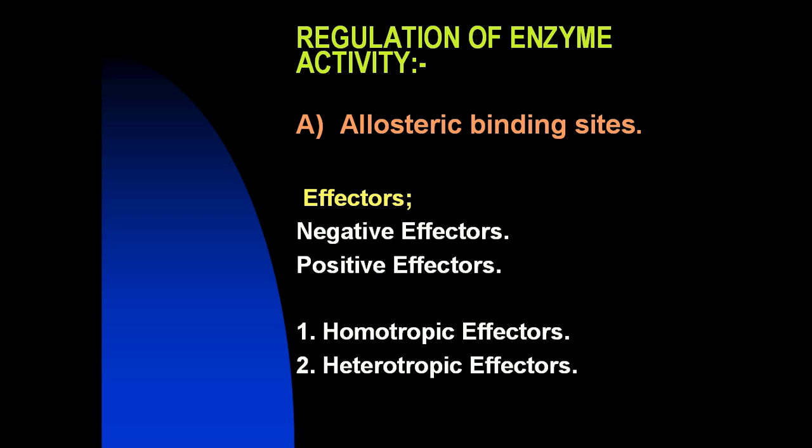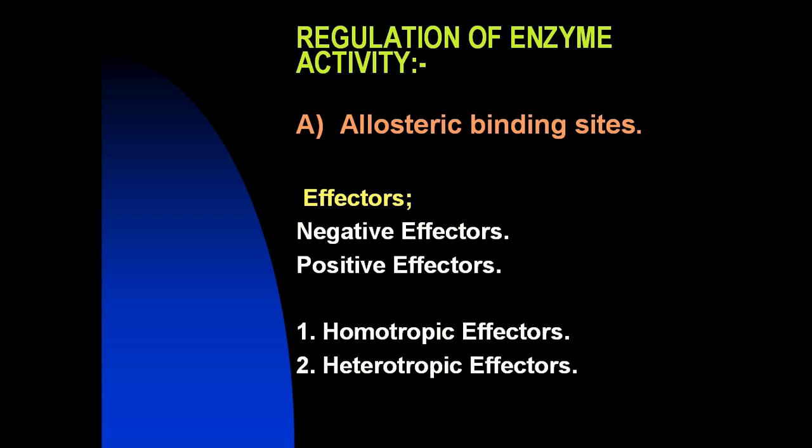Regulation of enzymes by allosteric enzymes. First of all, about allosteric enzymes. Allosteric enzymes are those that are usually composed of multiple subunits having allosteric sites or regulatory sites that bind the effector.